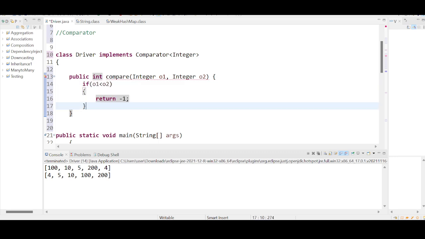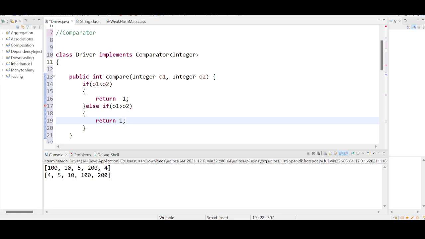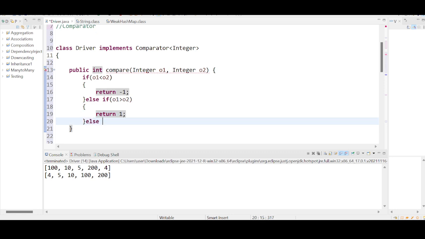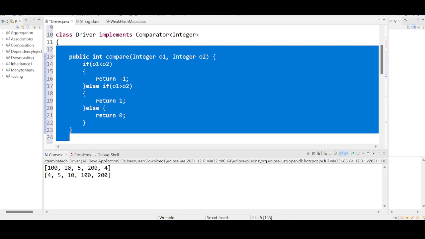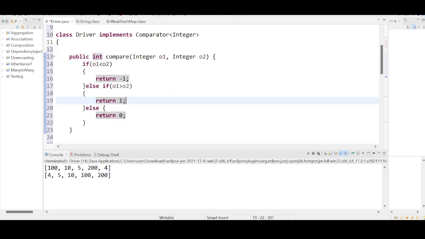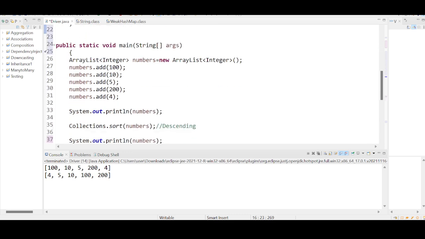Second one is else if O1 is greater than O2, then return 1. Else, return 0. This is the logic that anyone can give so that each and every object will be compared internally and the output will be in the form of natural sorting order, which is ascending order. This is what ascending order is.